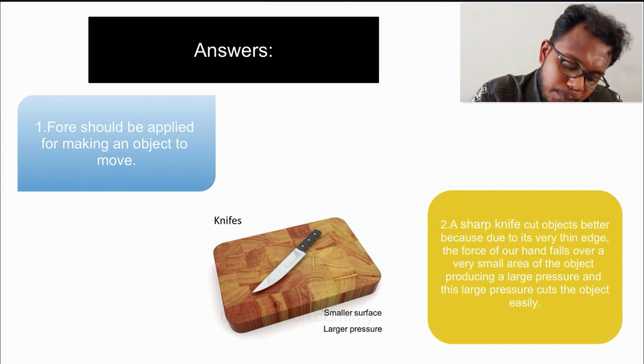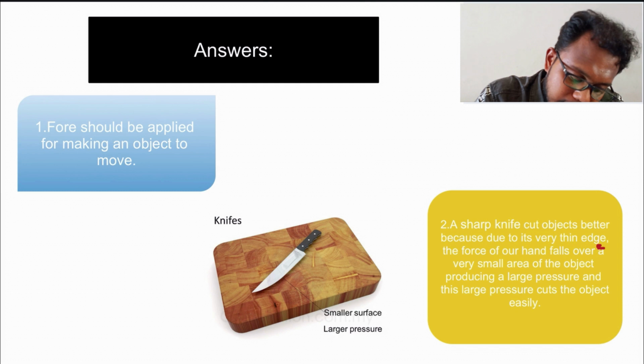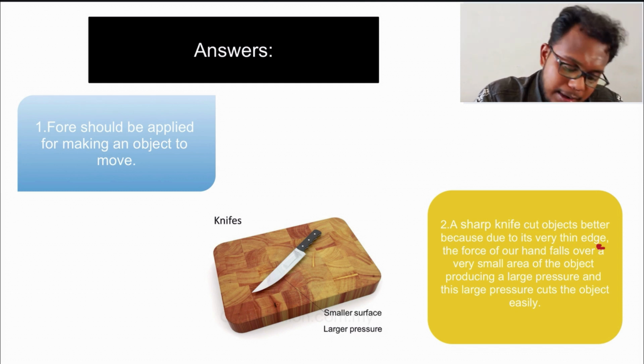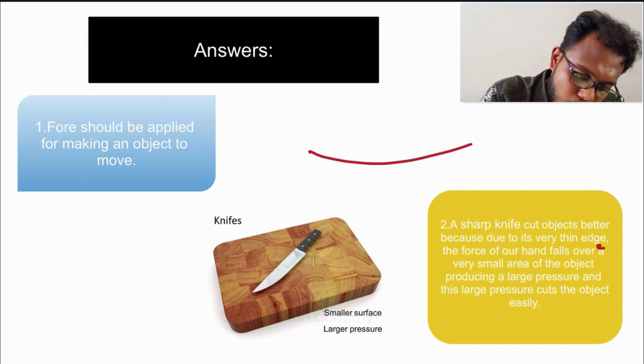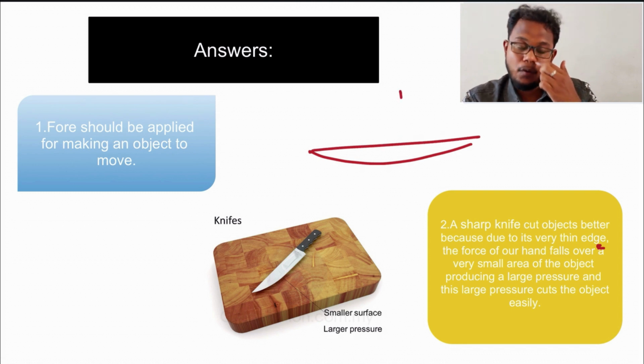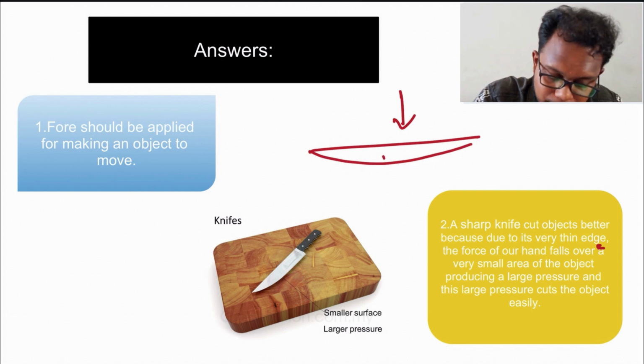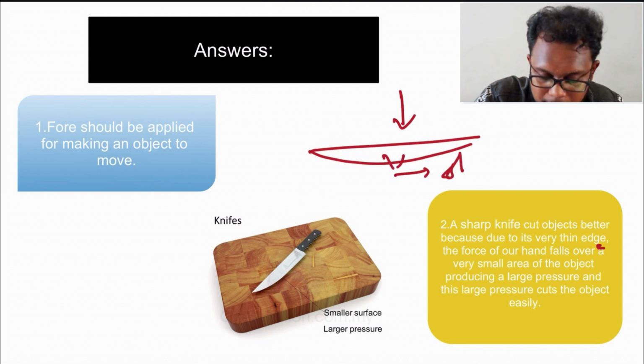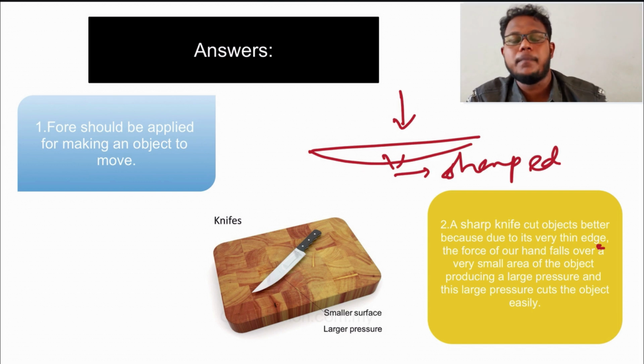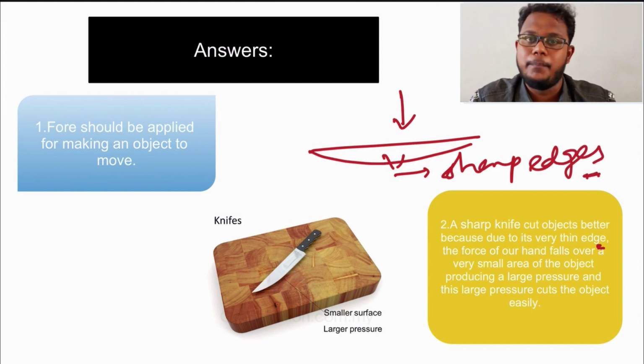Because I told you why: if the knife is very sharp and you apply force over this knife, the pressure will be maximum at the sharp edges. So only a sharp knife will cut better than a blunt knife.